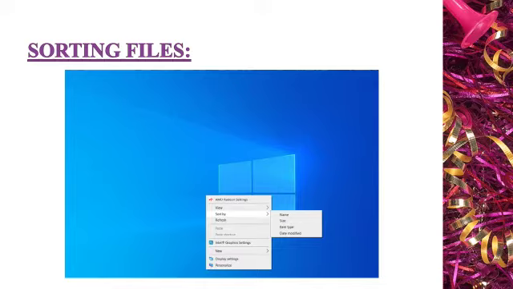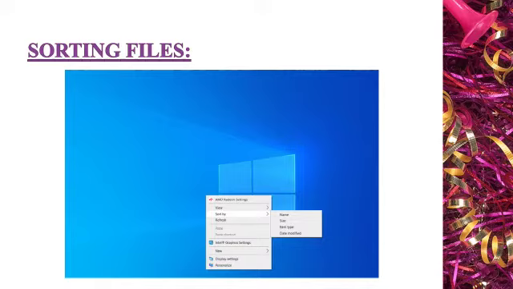Sorting files. Sorting files means arranging the files in a proper order, such as by name, size, item type and date modified. If you want to arrange the files by name or by size or item type or date modified, first you need to right-click on the blank area of the desktop.